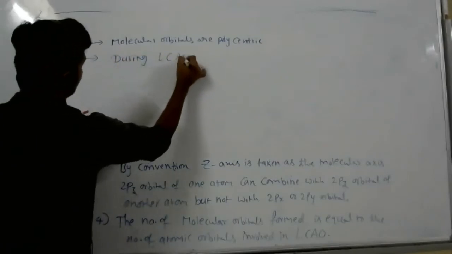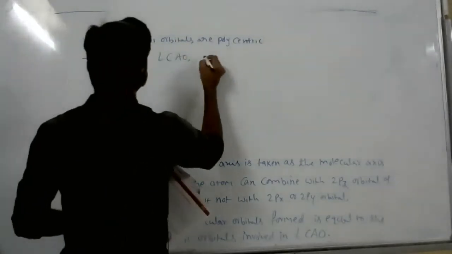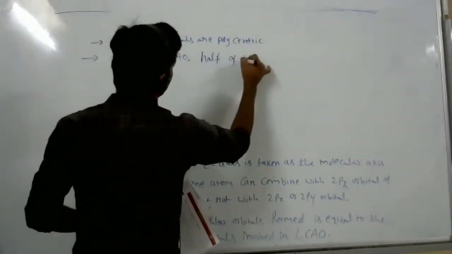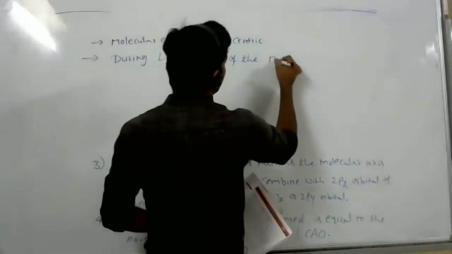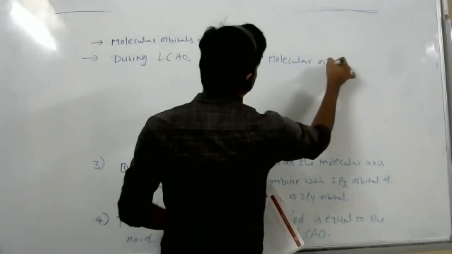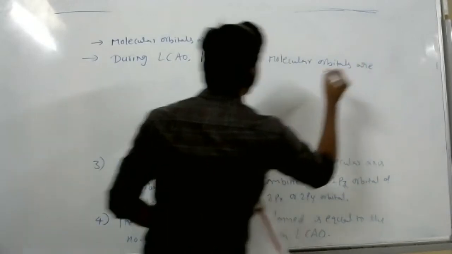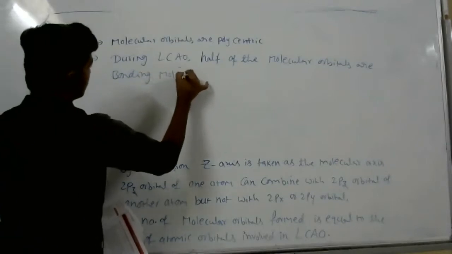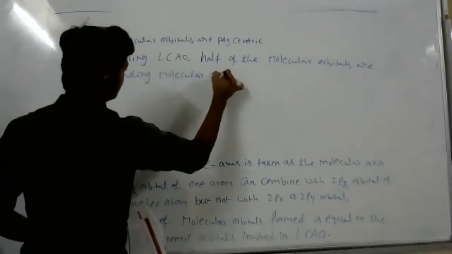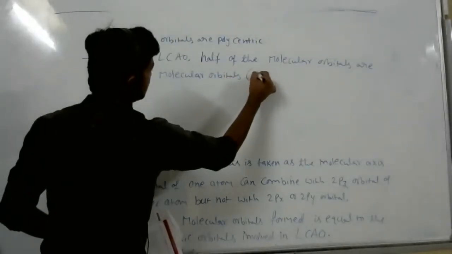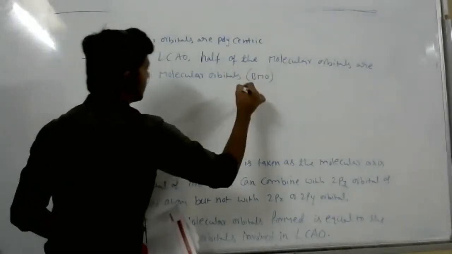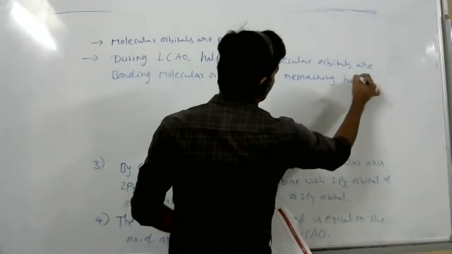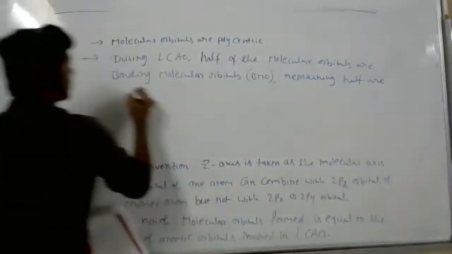During LCAO, half of the molecular orbitals are bonding molecular orbitals. So in bracket, that is BMO. Remaining half are anti-bonding molecular orbitals.